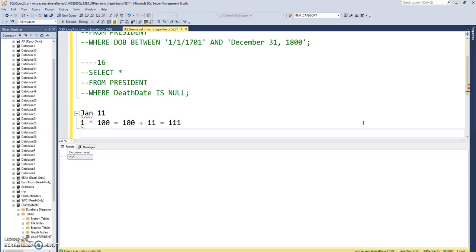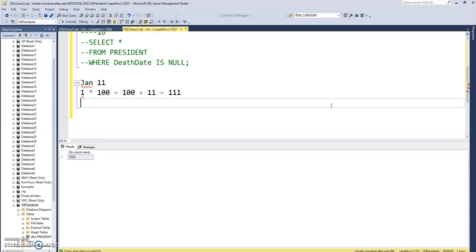And then let's say February 14th, Valentine's Day. Let's do another one. That would be a DATEPART of 2 for February. I'm going to multiply that by 100, which gives me 200. And then I'm going to add the 14th to that and get 214. So I'm isolating the date.